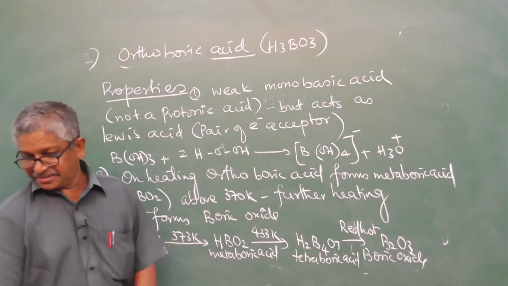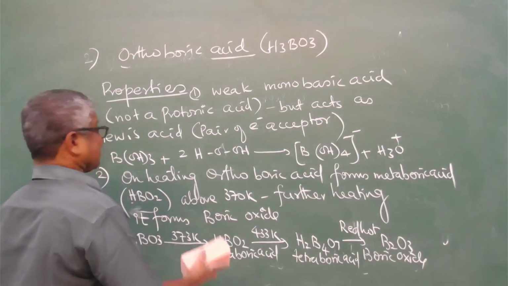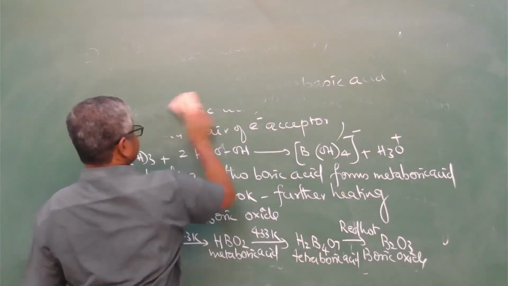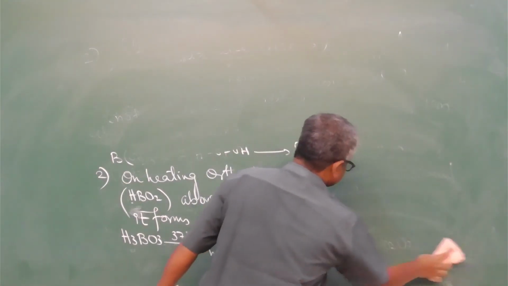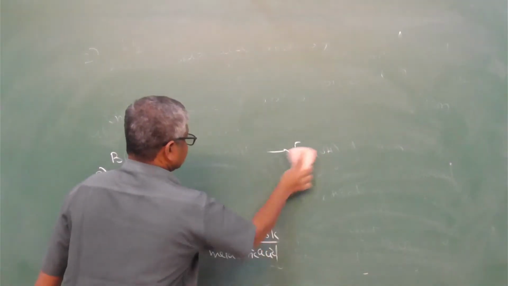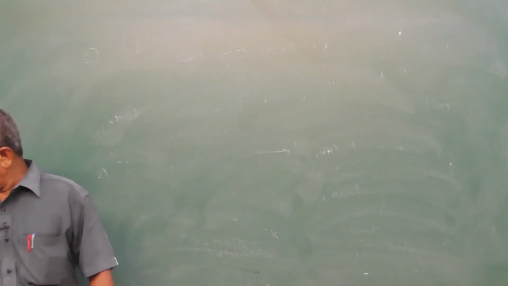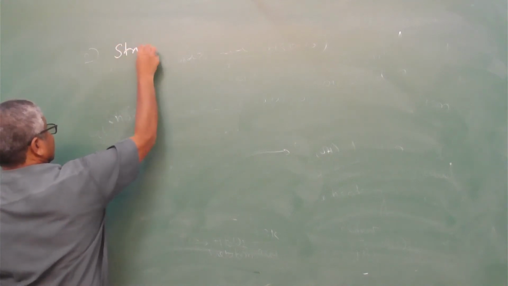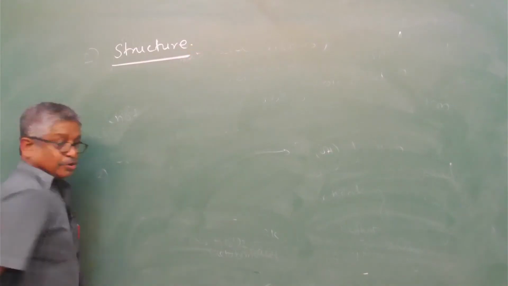Next, it is the structure of orthoboric acid.